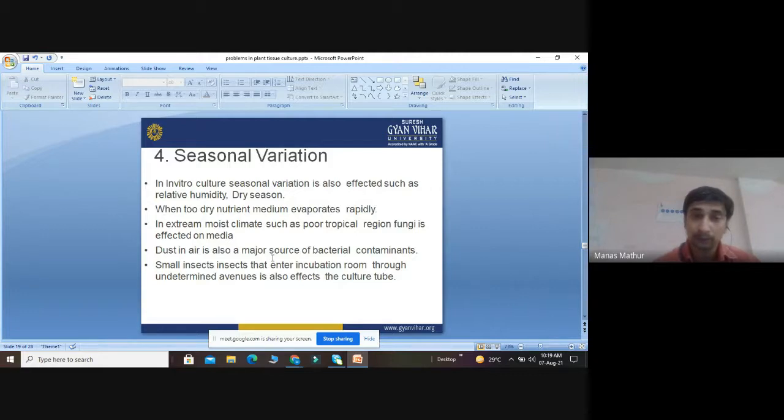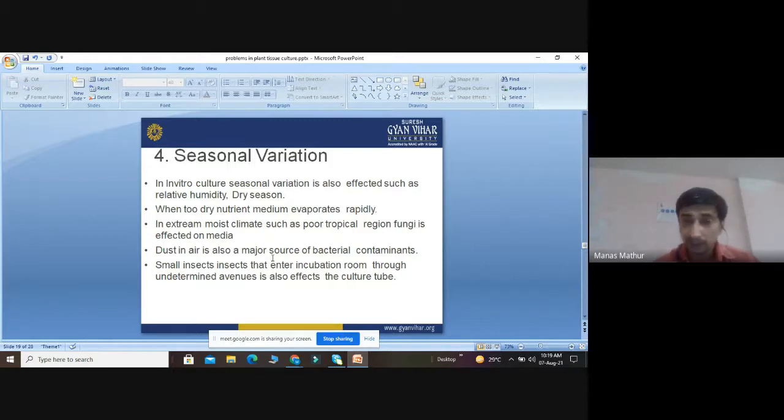Because in the case of rainy season, there is a chance of contamination. Why? Because most of the microbes are attached on the plant. So whenever we are performing the tissue culture in the laboratory, we say that it is irrespective of the climate. But anyhow, there is little bit effect of such kind of variation in the tissue culture, like first of humidity, dry season. When there is too much amount of dry season, too much amount of summer, what will happen? The media will evaporate rapidly. The media start vanishing very rapidly.